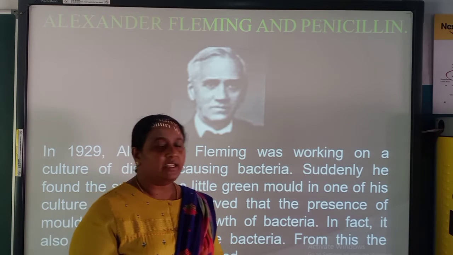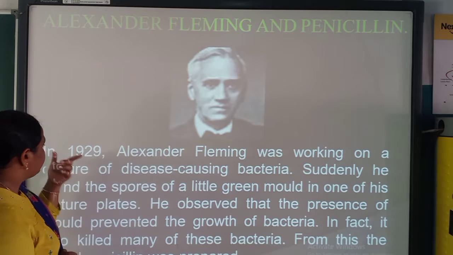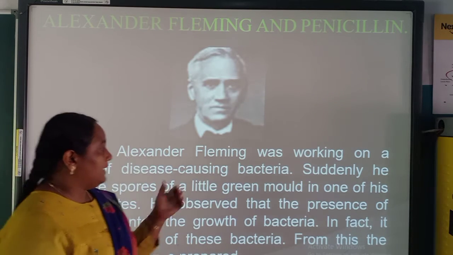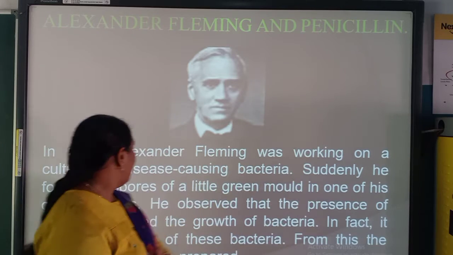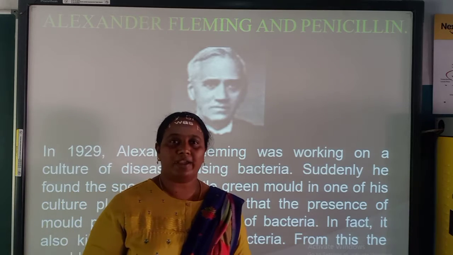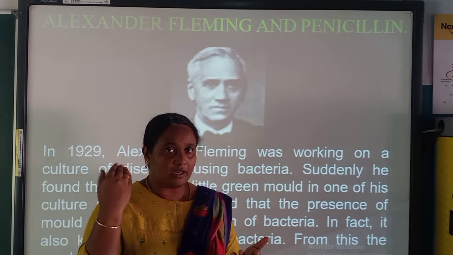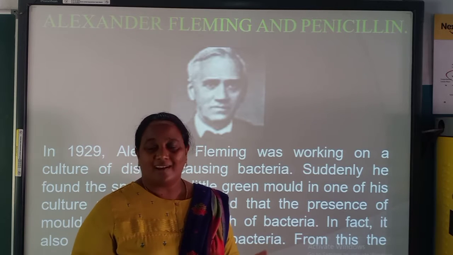Then next one, this is the man who first invented the use of antibiotics for medicines. In 1929 Alexander Fleming was working on a culture of disease causing bacteria. What is meant by culture? We may give our urine or blood sample for the culturing process.